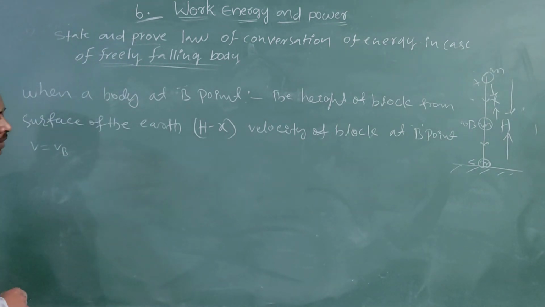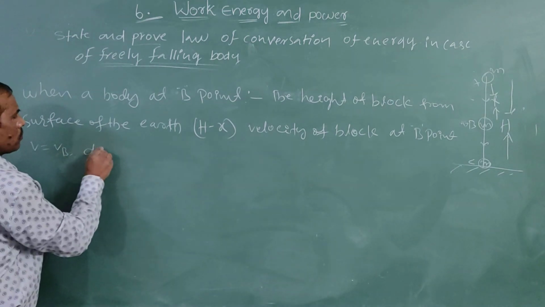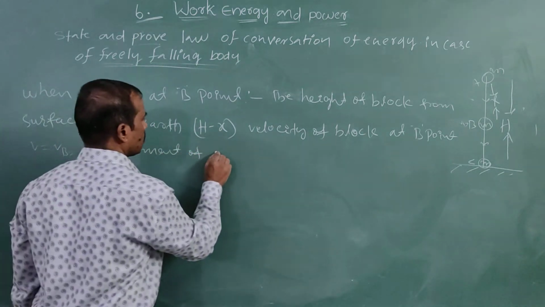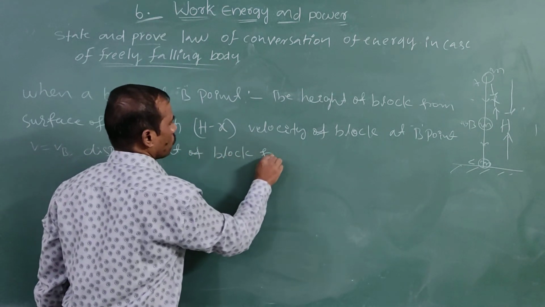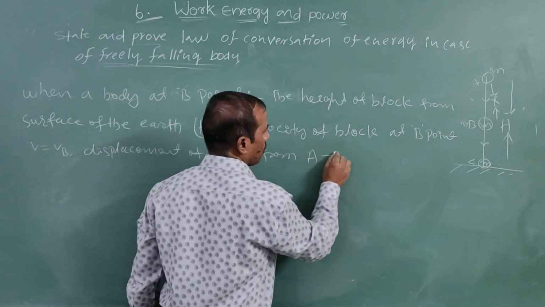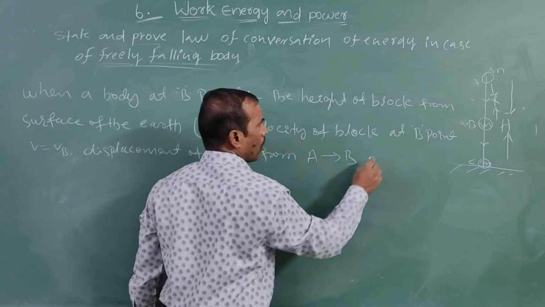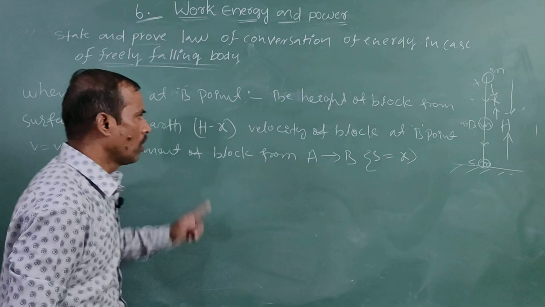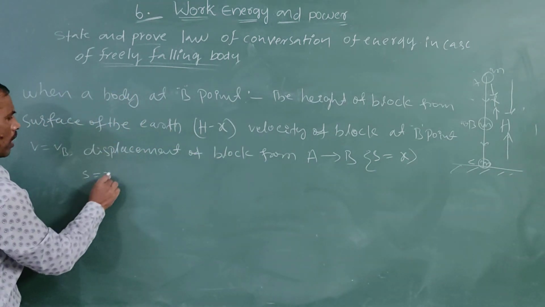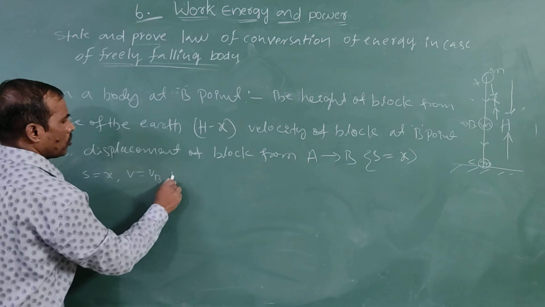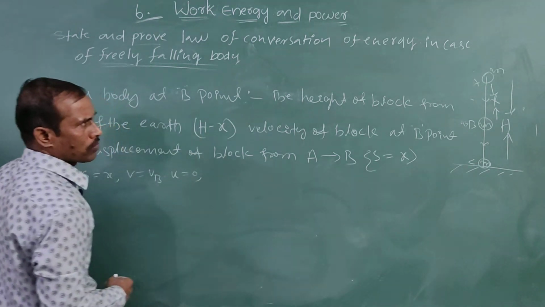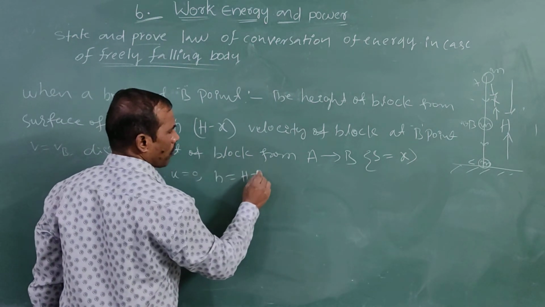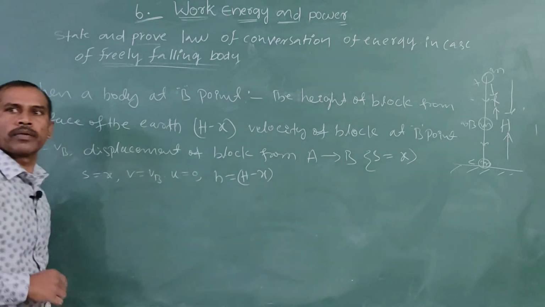Now the displacement of the block from A to B is x, s is equal to x. So s is equal to x, v is equal to vb, u is equal to 0, and height h is equal to capital H minus x.